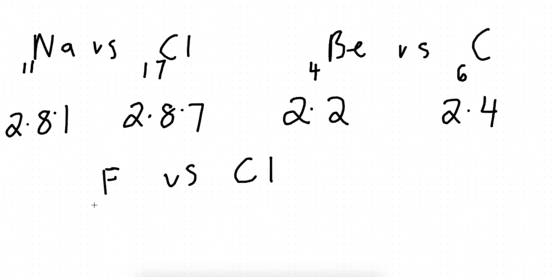So again, we need to look at proton number. For fluorine it is 9, for chlorine it is 17. So electronic configuration for fluorine is 2.7, for chlorine it's 2.8.7. So fluorine has 7 valence electrons and chlorine has 7 valence electrons. What group are fluorine and chlorine in? Are they in group 7?